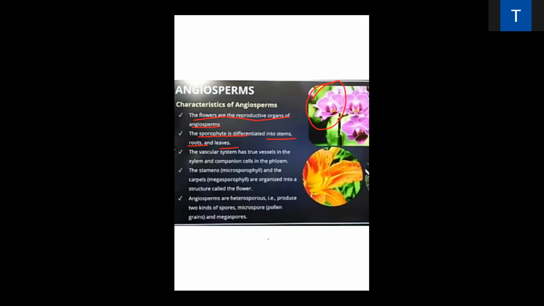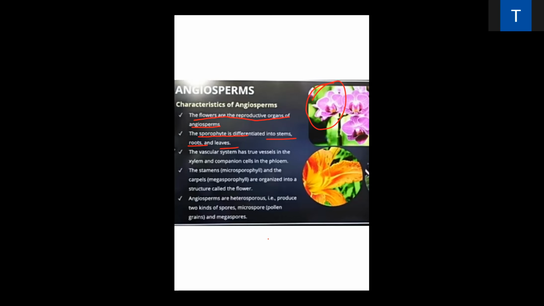Sporophytes are absent in the alga and bryophyte. We had already discussed that in the bryophyte and alga. But sporophytes are present in the gymnosperm and angiosperm. In angiosperm, the sporophyte is very well differentiated into stem, root, and leaf.